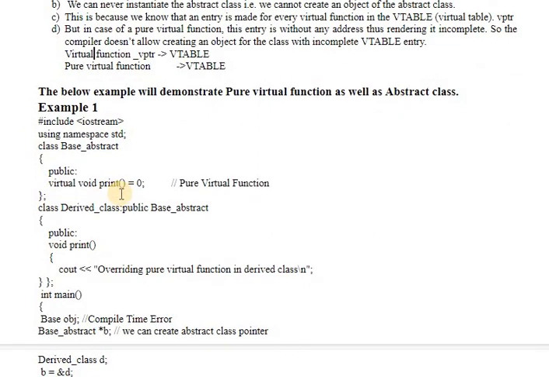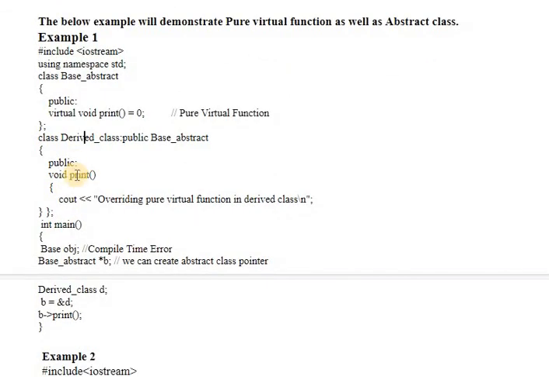So look at the example. This is class base abstract, with a pure virtual function named print. This is the derived class, and this is the print function definition, and this is the main function wherein we have created one object of the base class. So it will generate a compile time error, obviously.